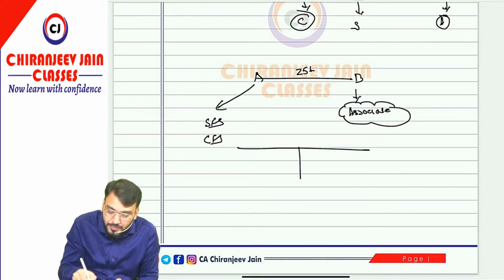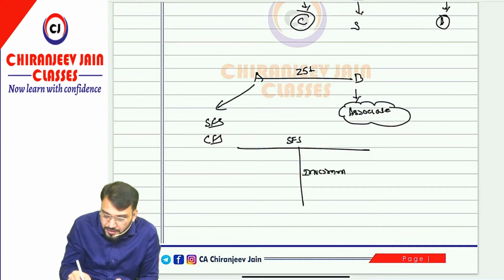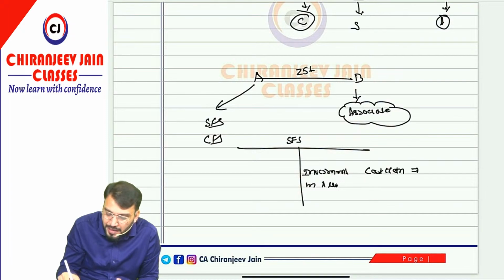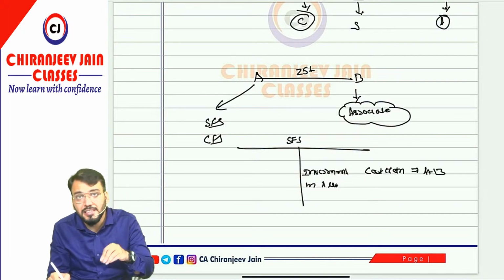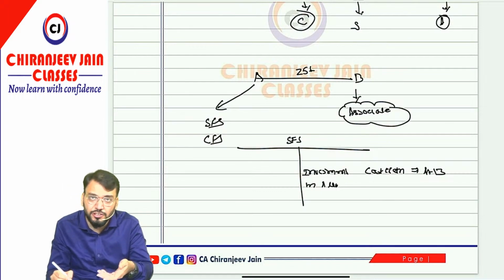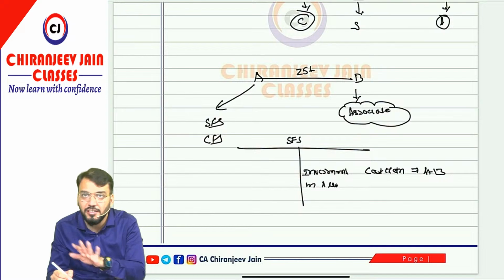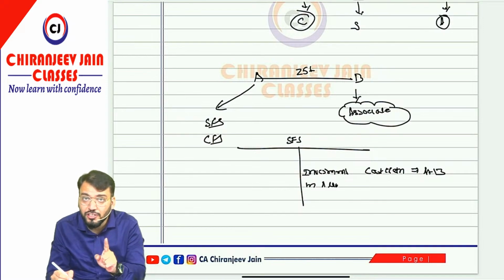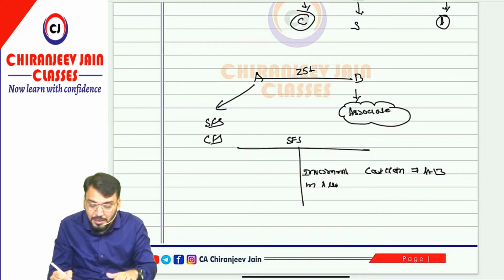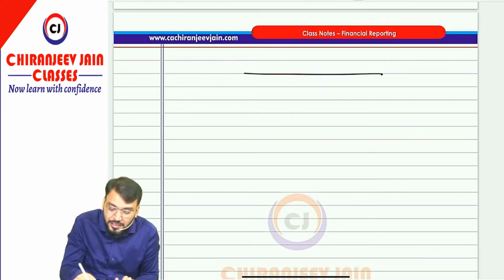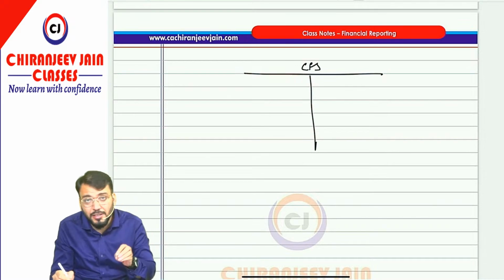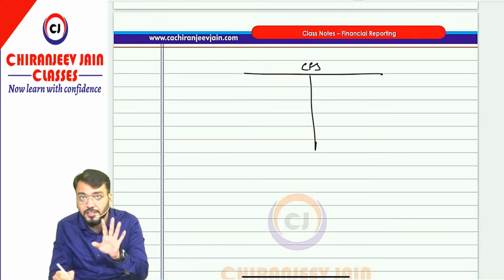So A Limited in their separate financial statement, this investment will come, investment in B Limited will come, that is what? As per cost method. Cost method means what? As per AS 13. As per AS 13 means in their separate financial statement, of course, accounting treatment of this investment will be as per AS 13. So we are not discussing right now the separate financial statement of A Limited. But if I am saying CFS, if A Limited is preparing CFS, even though A Limited does not have a subsidiary, they need to prepare CFS now. Correct? Understood? As per Companies Act or as per accounting standard, both.